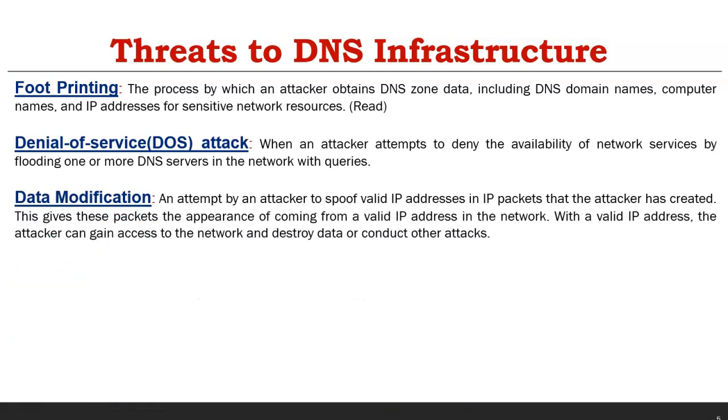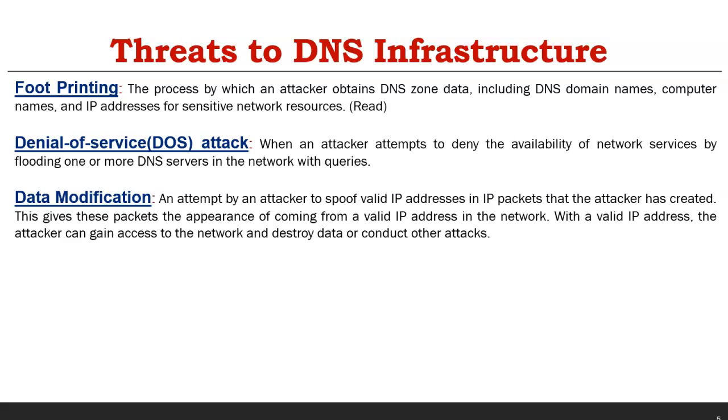Next one is data modification, very important from an exam perspective. They give a scenario, and most probably it is a data modification use case. When an attacker spoofs a valid IP address in an IP packet the attacker has created, this gives the packet the appearance of coming from a valid IP address in the network. With the valid IP address, the attacker can gain access to the network and destroy data or conduct other attacks. So here is one type of spoofing attack where the valid IP address is replaced with a new IP address in the packets, and then attackers gain access to the network and destroy other data. So that is data modification.